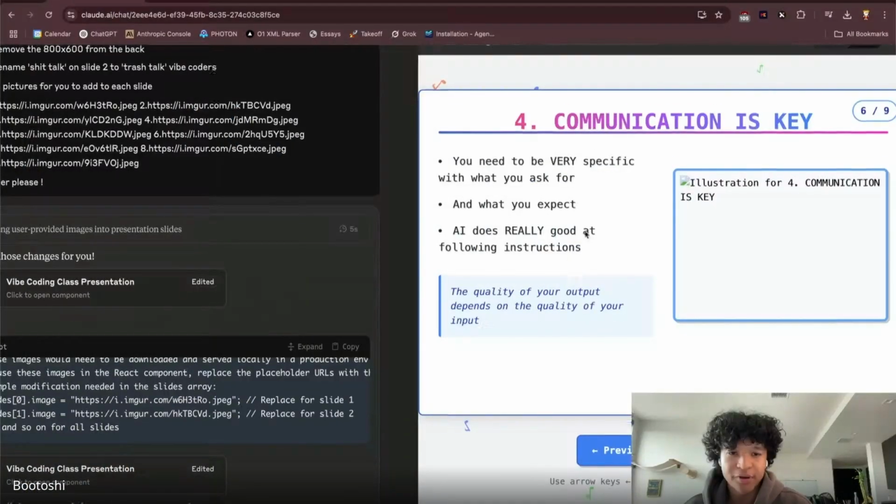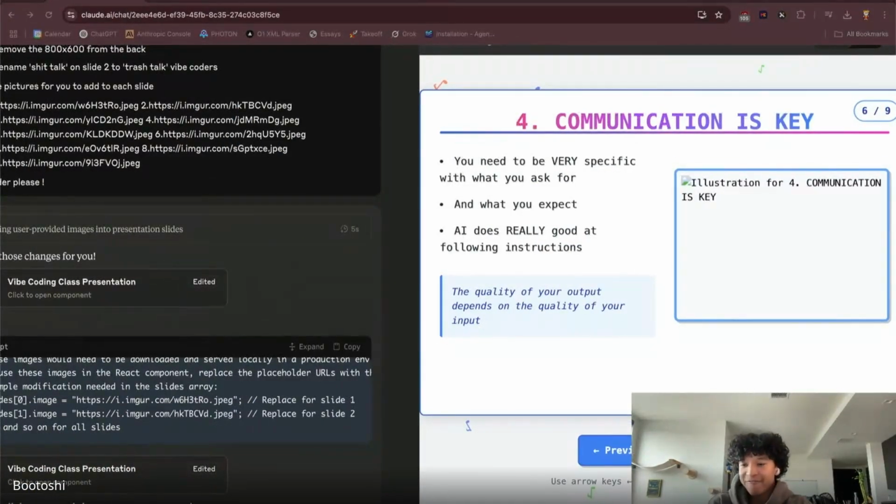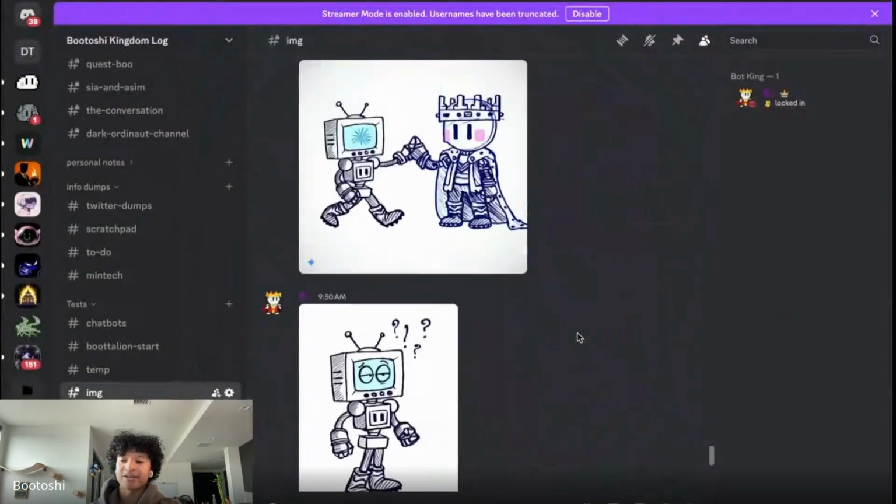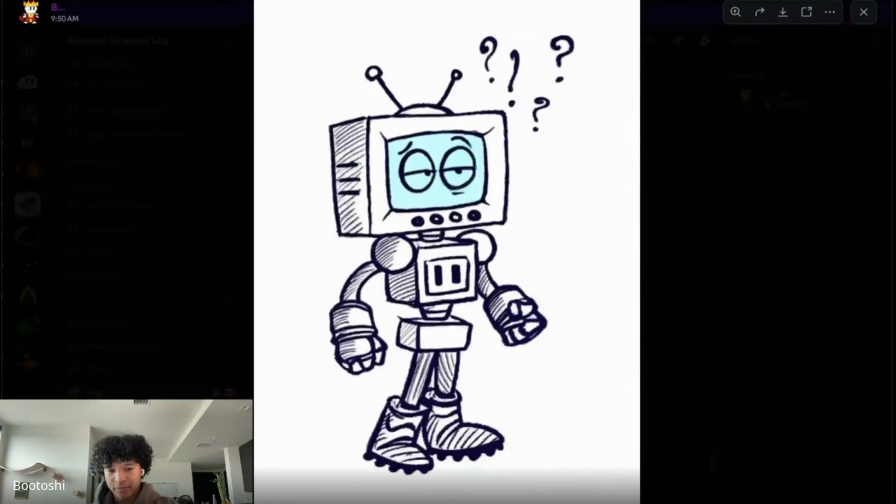Yeah, so communication is very key. You need to be very specific about what you ask for, because these AI systems are really good at following instructions, but they're too good at following instructions. If you are very specific with what you want, then the AI systems will do a good job following it. If you're not specific enough and you leave an area of vagueness for the AI systems to interpret, you might not get what you actually want. And that leads to a lot of frustration in people.